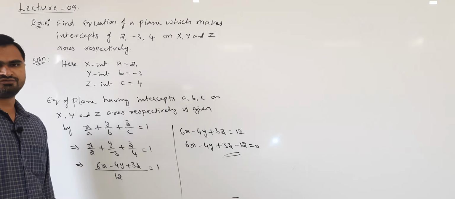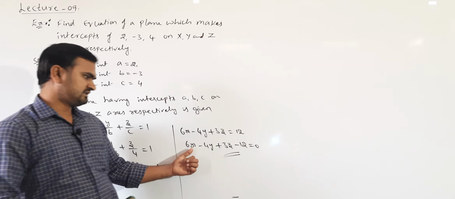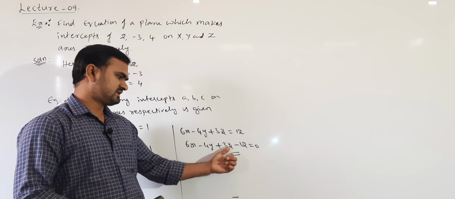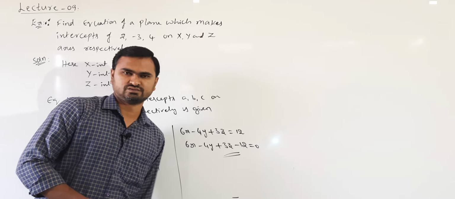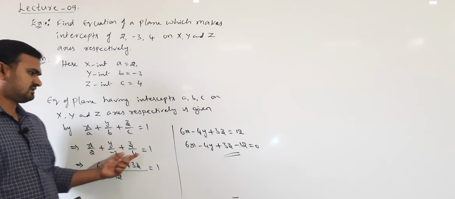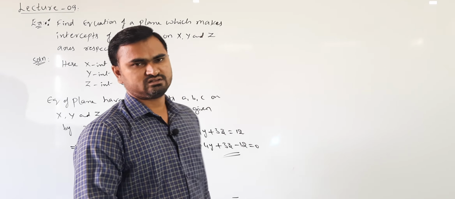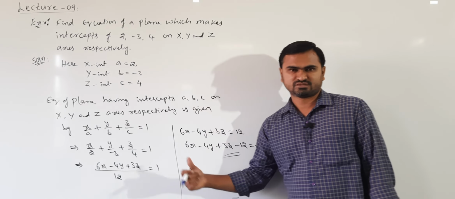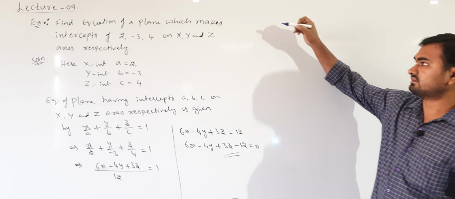This is the equation of the required plane. Now we are writing the plane equation in the form ax plus by plus cz plus d is equal to 0. This is the general form. This is the intercept form. Either you can stop here or, simplifying, we can write it in general form. Understand? So this is one type of problem.